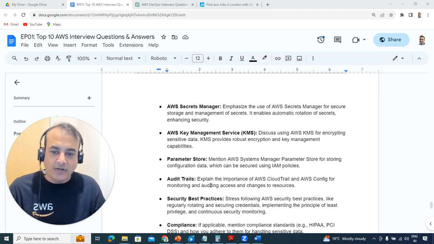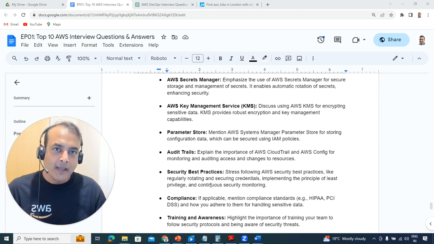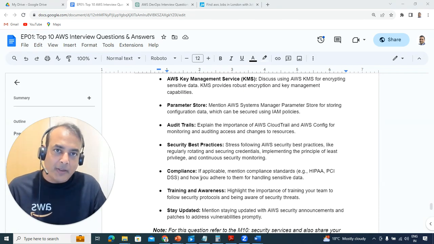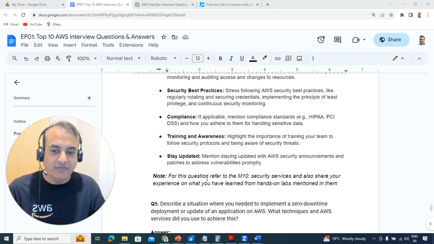There's a parameter store. There's an audit trail, which makes sure that whatever you are doing is tracked and audited. Make sure you have auditing of all your configuration management tools, so you are implementing security best practices. If applicable, make sure you apply HIPAA, PCI or DSS compliance for sensitive information.